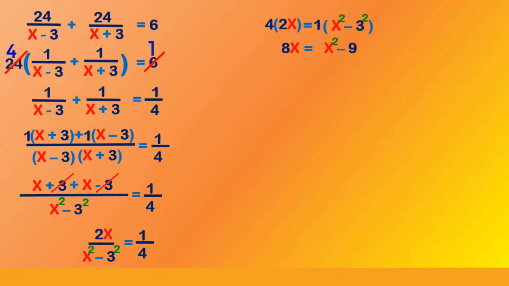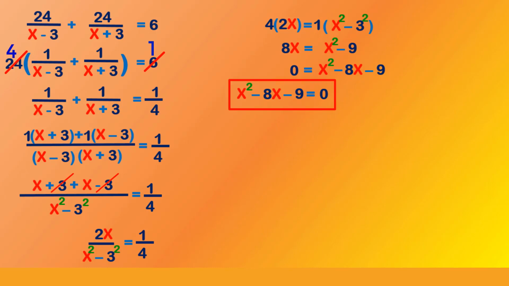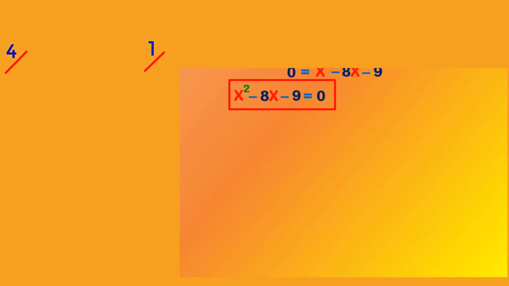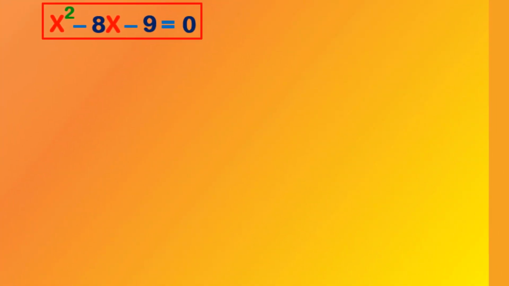Now transpose 8x to the right hand side, so that we get 0 equals x square minus 8x minus 9. This can also be written as x square minus 8x minus 9 equals 0, which is a quadratic equation. Now we need to solve this quadratic equation in order to get the speed of the boat, that is x. To find the solution of a quadratic equation, we have to factorize it.